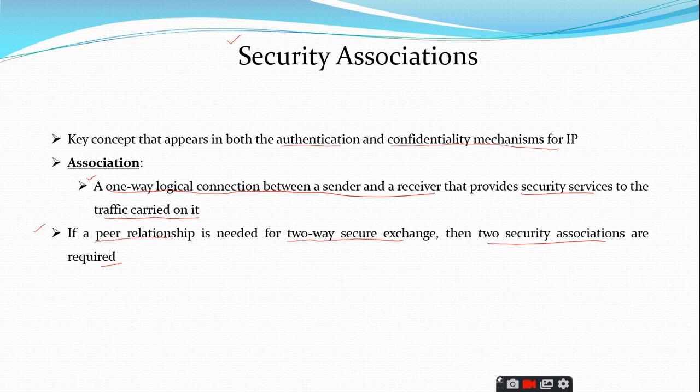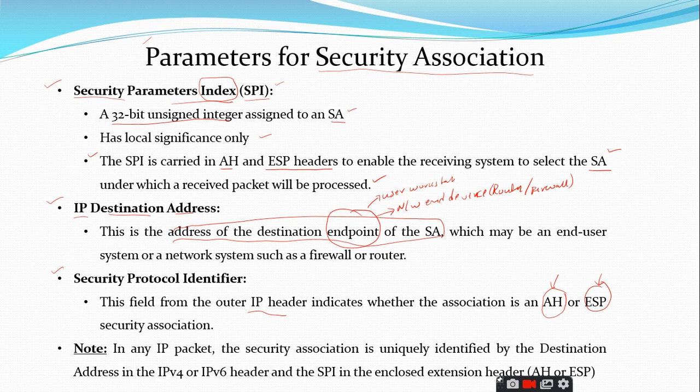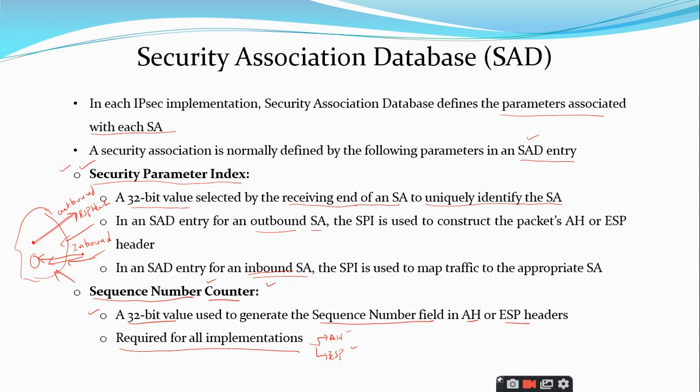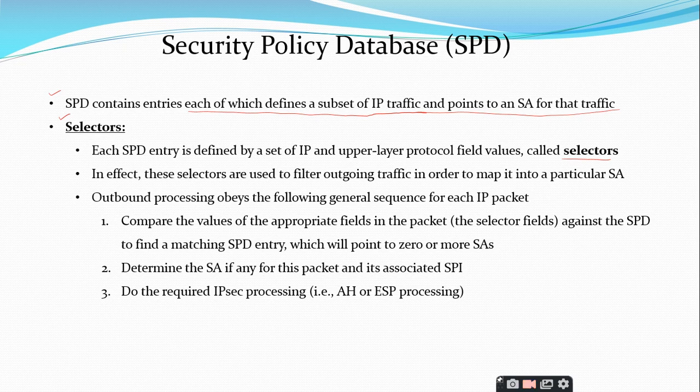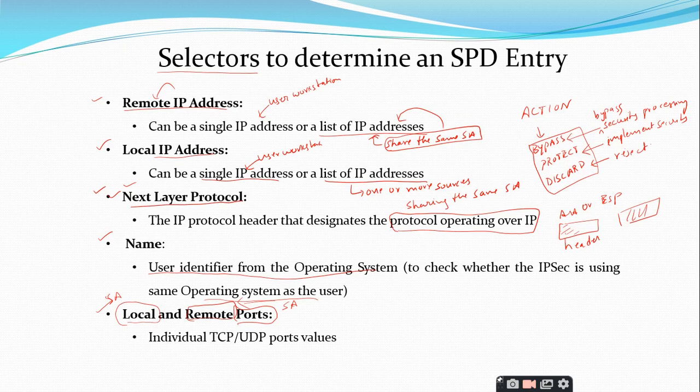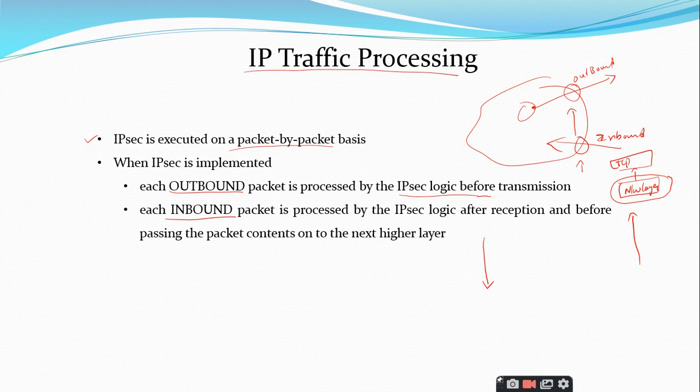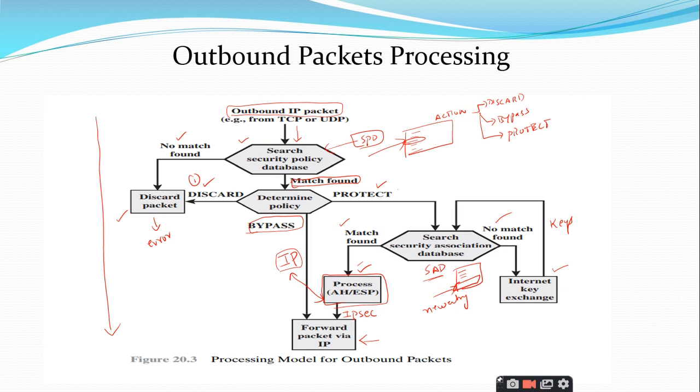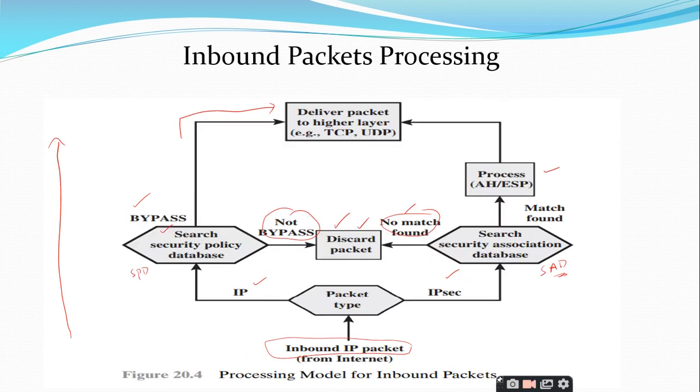And then we have seen what the security association is, and what the parameters for the security association are. Then we discussed the various parameters of the security association database, and then the selectors of the SPD and which selectors determine the SPD entry. And then we ended our discussion with the processing of IP traffic, how we process the outbound packet and the inbound packet, and how the SAD and SPD are useful in processing them. So that completes the discussion on the complete IP security policy.